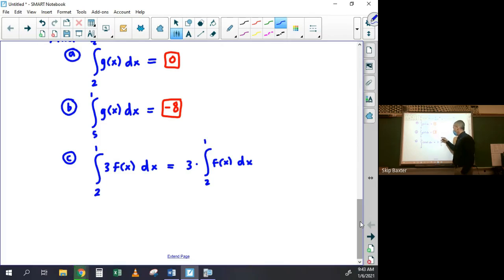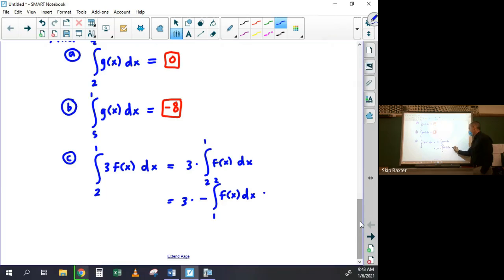But the integral from 2 to 1 is really the negative of the integral from 1 to 2. So it would be 3 times the negative integral from 1 to 2 of f of x dx. And since we know the integral from 1 to 2 is negative 4, this is just going to be 3 times negative 4. So the answer is 12.